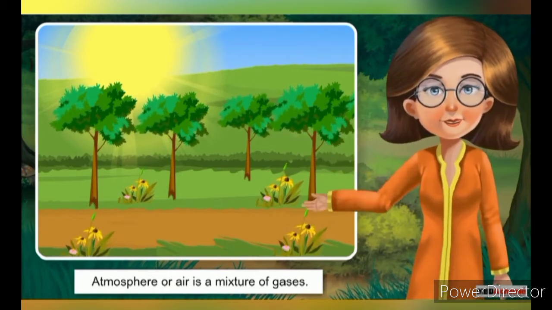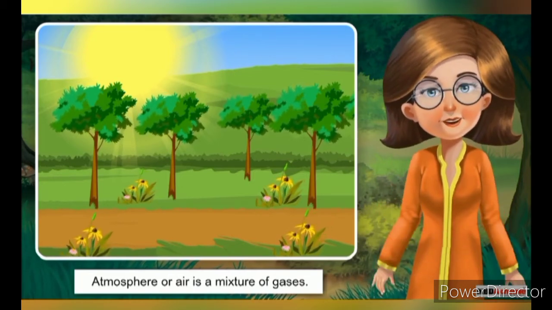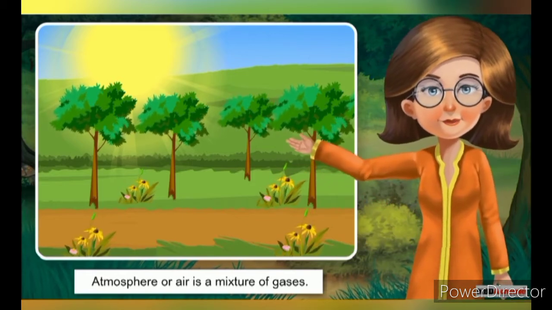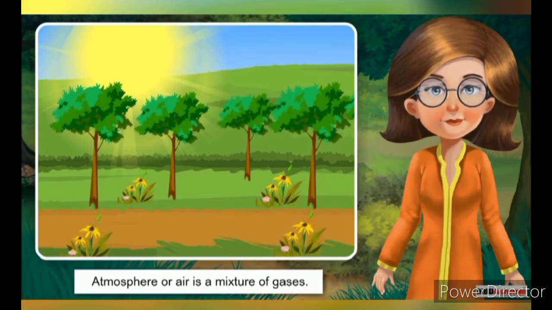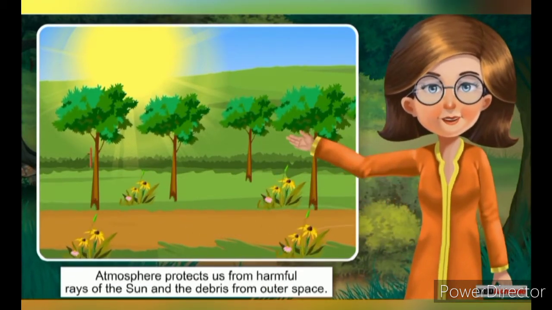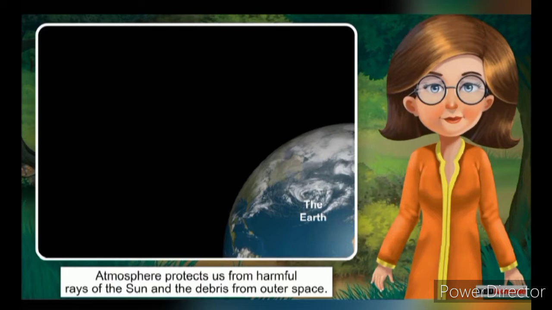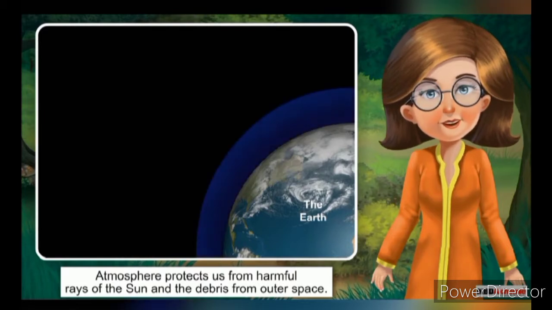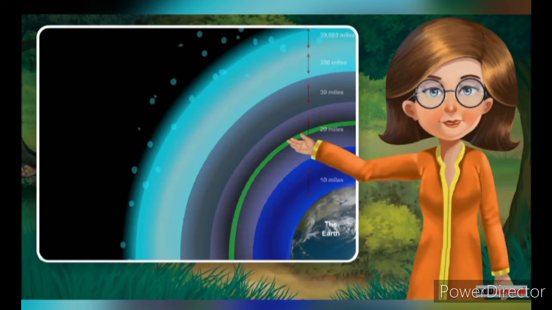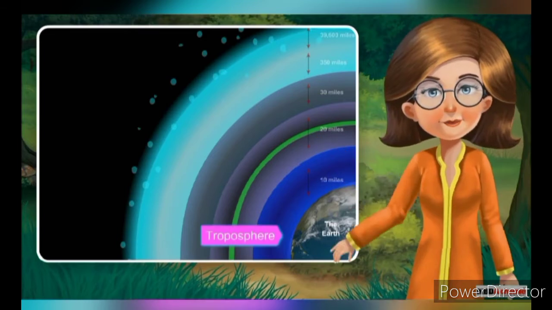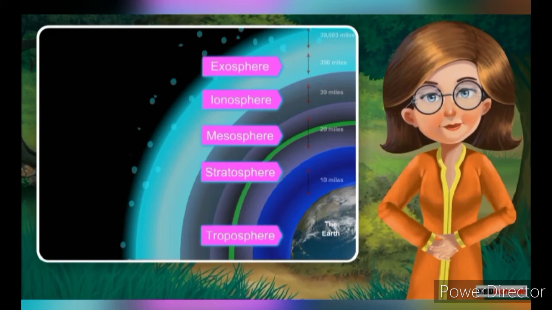Atmosphere is the uppermost rim of the earth. Air is a mixture of gases. It also contains pollen, dust, and other impurities. We cannot touch or smell air, but it is essential for life. The atmosphere acts as a blanket which envelops the earth and protects it from the harmful rays of the sun as well as the debris from outer space. The atmosphere is made of several layers. From the ground to the sky, these layers are troposphere, stratosphere, mesosphere, ionosphere, and exosphere.